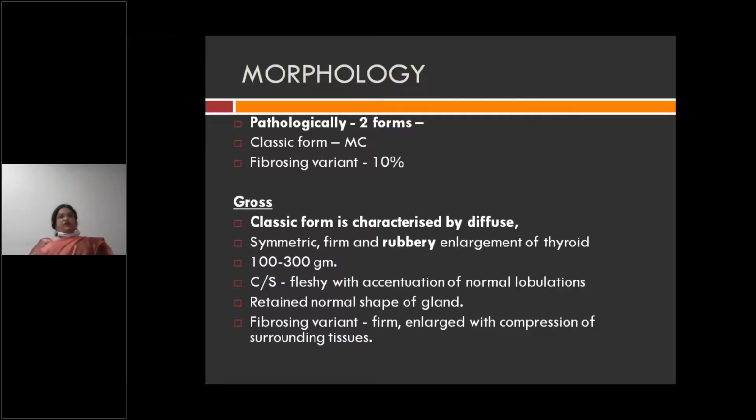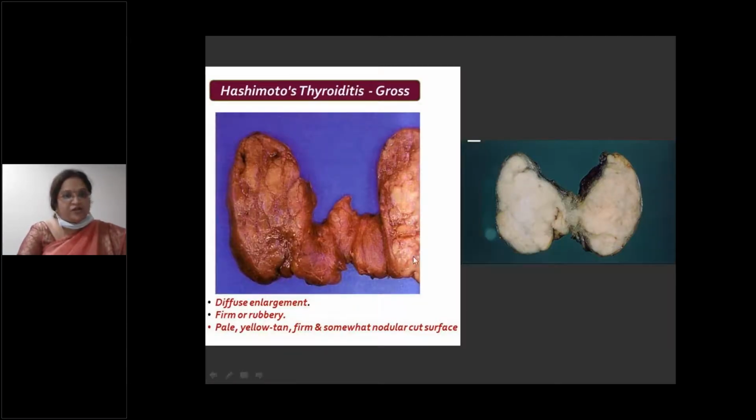Weight is 100 to 300 gram. Cut section, it is fleshy with lymph nodal consistency, meaning many lobulations will be there on the thyroid on cut section. Shape is normal. Fibrosing variant, what will happen? The thyroid consistency is firm because of fibrous tissue and it is an enlarged thyroid gland. So this is in case of Hashimoto's.